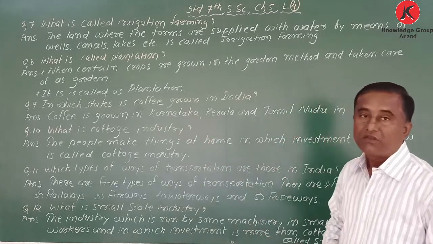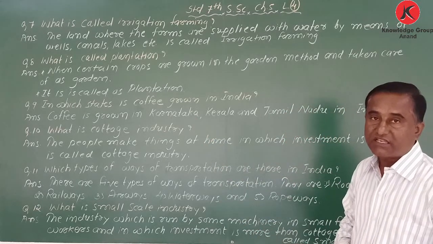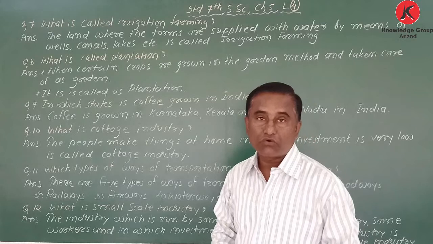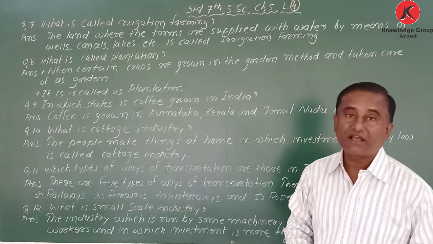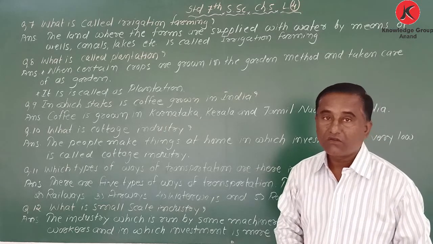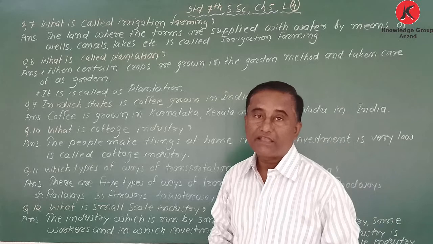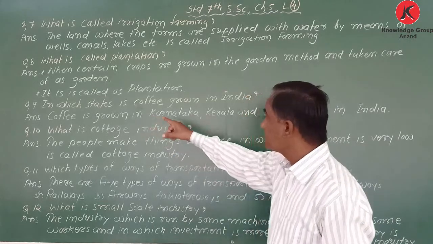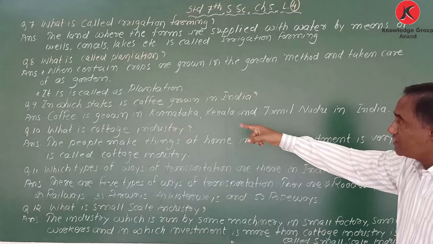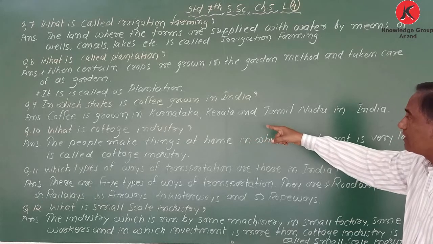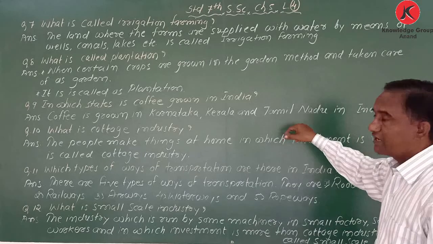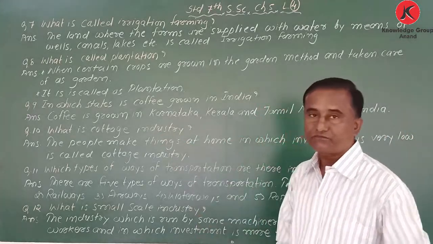Now, in which states is coffee grown? Coffee is grown in Kerala, Karnataka and Tamil Nadu, states of India. Where is it grown? Karnataka, Kerala and Tamil Nadu. In which state is coffee grown in India? Answer: coffee is grown in Karnataka, Kerala and Tamil Nadu in India. Okay, KKT. Next one.